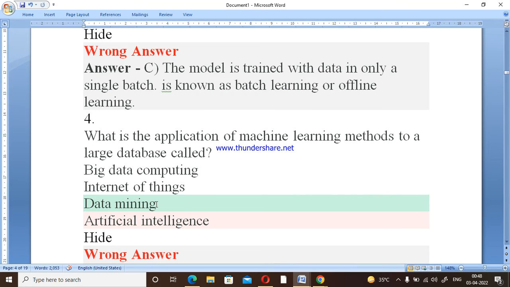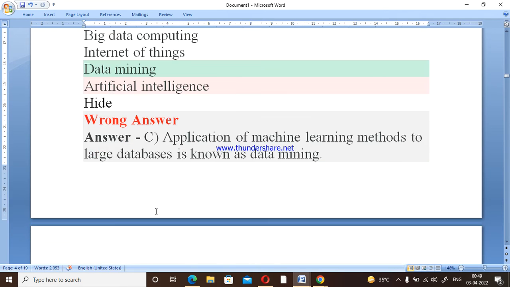What is the application of a machine learning method to a large database called? Basically this is the term used. Options are given: big data computing, internet of things, data mining, and artificial intelligence. For the application of machine learning, especially for large data sets, we use data mining, right? Data mining is one of the techniques through which we can visualize or mine the data, right? So option C is the correct one.